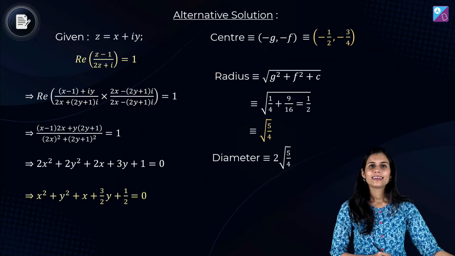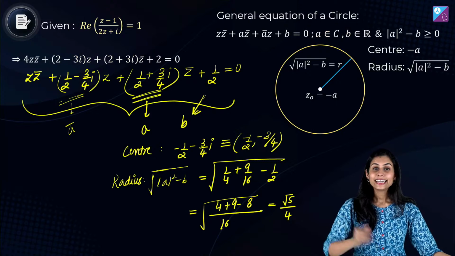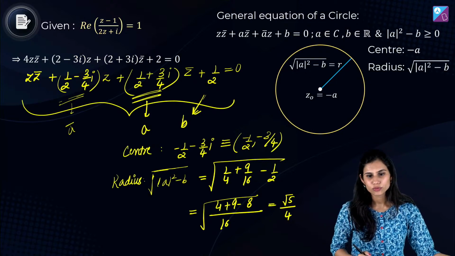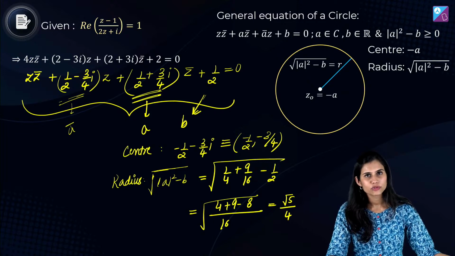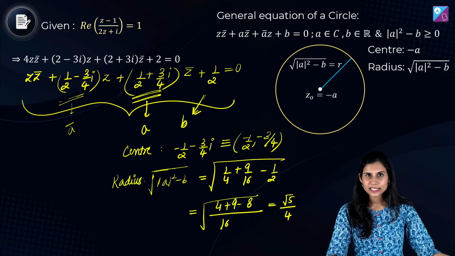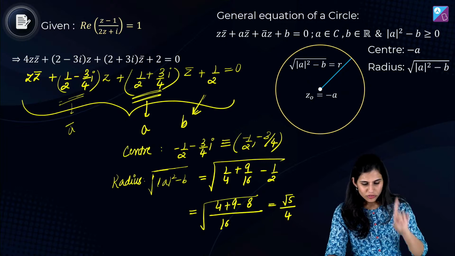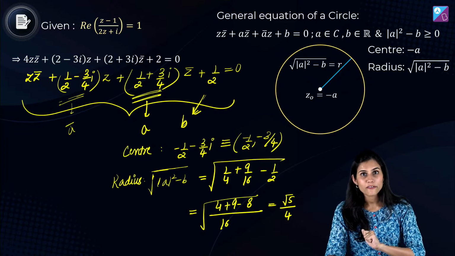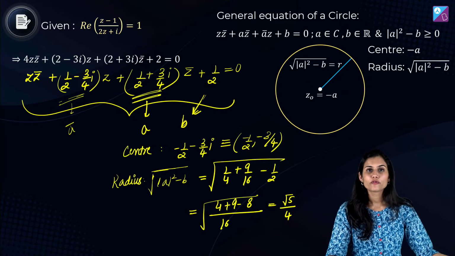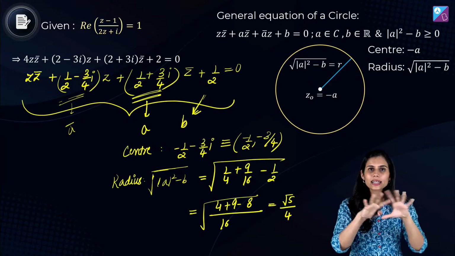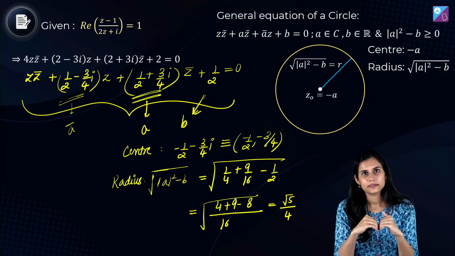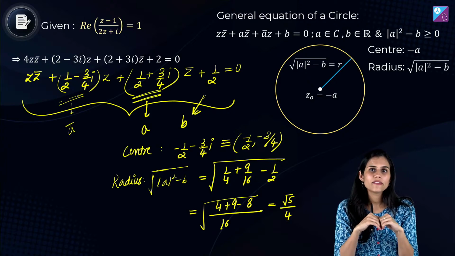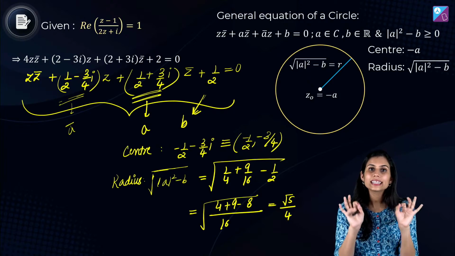The question was saying that the diameter is root 5 by 2 units. So twice the radius is the diameter. So yes, diameter is root 5 by 2 units. So your correct answer would be a circle with center minus 1 by 2 minus 3 by 4 and diameter root 5 by 2. So this is the correct approach involving Z. This is the approach that you have adopted to solve this question using Z.